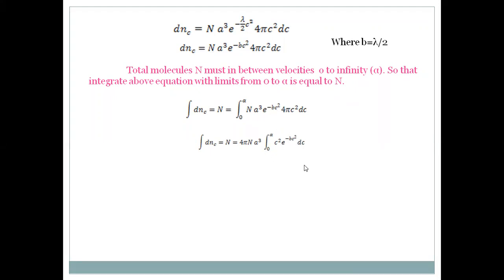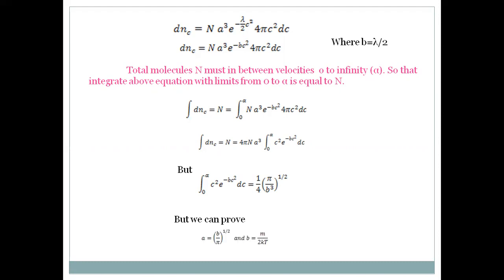This is a standard integral: the integral from 0 to infinity of c square e to the power minus b c square dc is equal to 1 by 4 into pi by b cube whole to the power half.